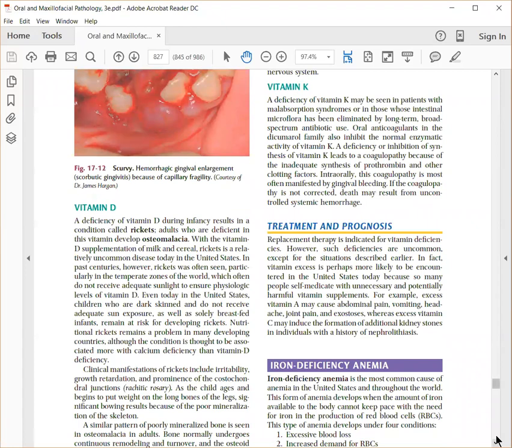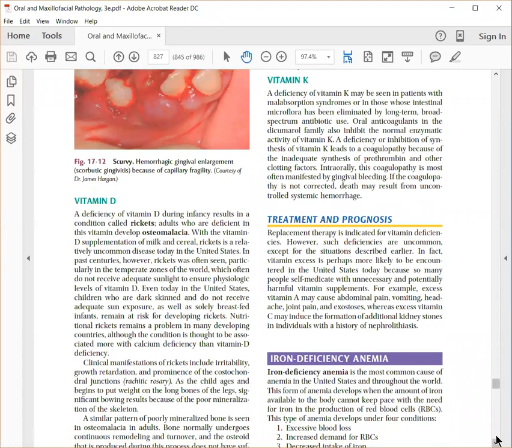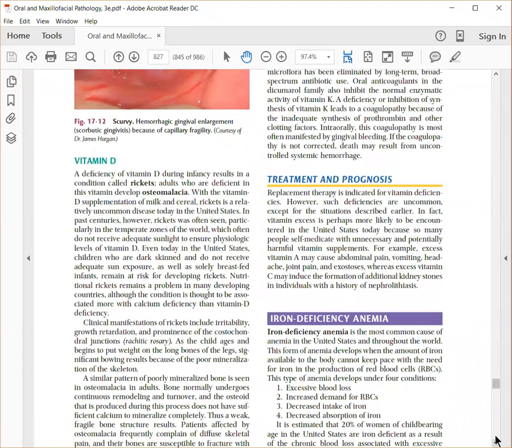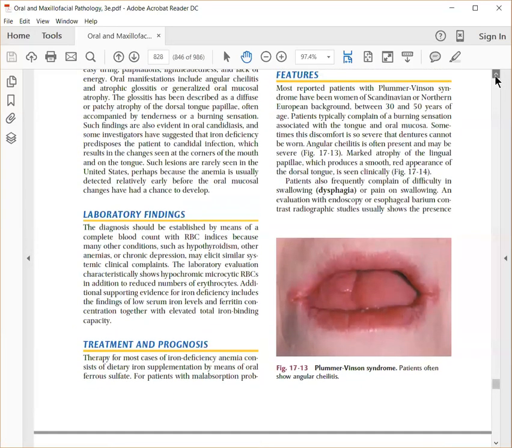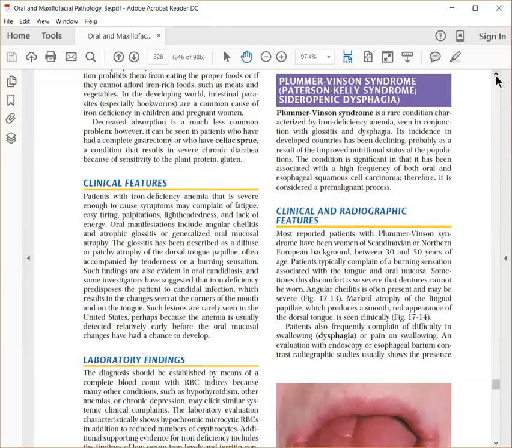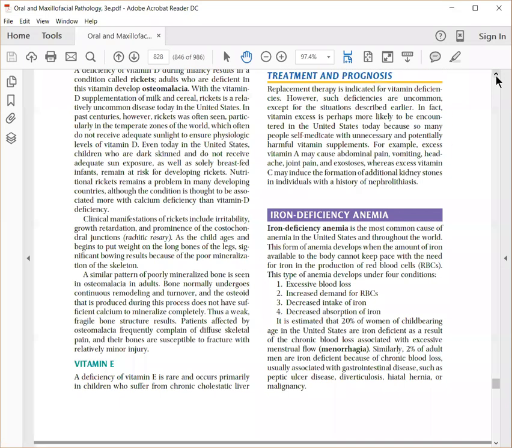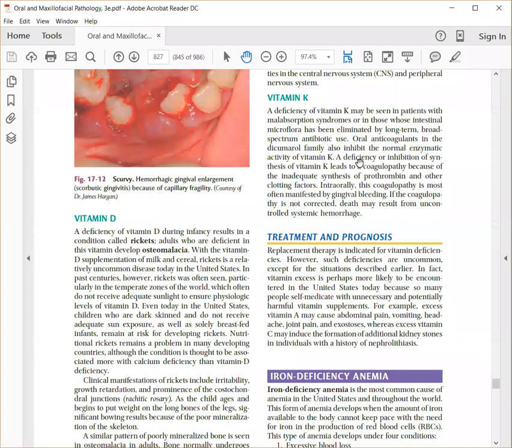Okay, and even in old people, you can see it as osteomalacia, where the bone continuously keeps remodeling, but it is not mineralized properly, leading to weak bones and fractures. Okay, vitamin K, as I said, is important for your clotting mechanism, and if there is a defect in vitamin K, that leads to excessive bleeding. Even after some oral procedures, the bleeding starts, which is not controlled.